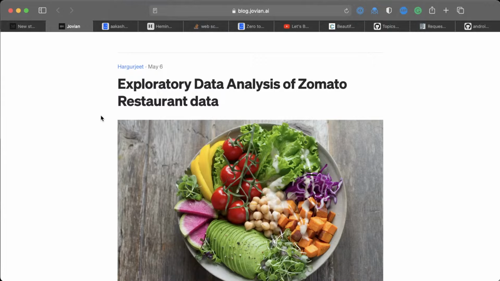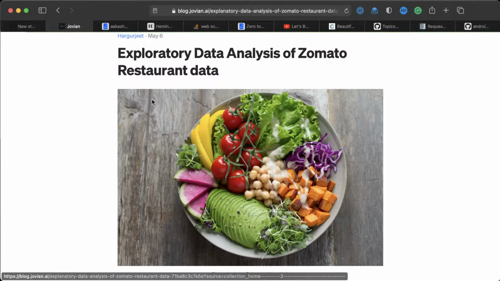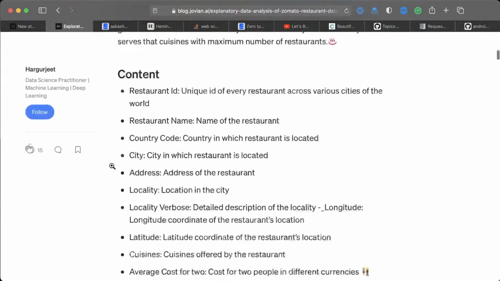Here's another example project somebody submitted, Hargurjeet, exploratory data analysis of Zomato restaurant data. You can see there's a very nice image here, which tells you what you might see. One of the nice things is this image also looks a bit like a pie chart, so it connects with the topic of data analysis. Maybe let's go through this here.